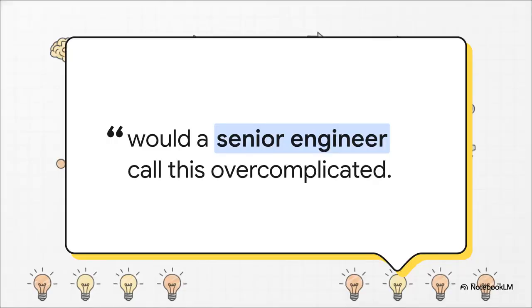Rule 2 is simplicity first. The AI absolutely must write the minimum code necessary. So, for example, instead of letting the AI refactor a basic data parser into some bloated 50-line class with totally unnecessary inheritance, this rule forces it to write a single, minimal, 5-line pure function. No speculative abstractions whatsoever. No added flexibility that nobody asked for. The ultimate test here is brilliant. It asks the AI, would a senior engineer call this overcomplicated? If the answer is yes, the AI needs to push back or simplify its approach.